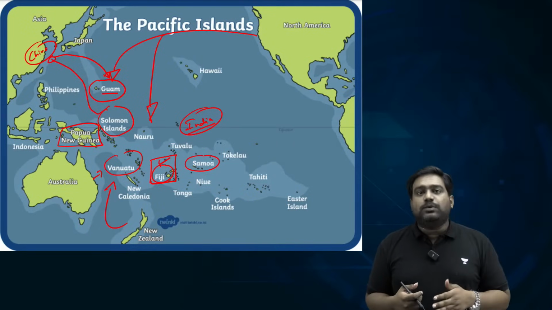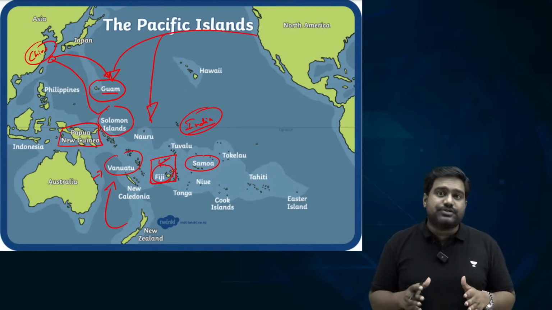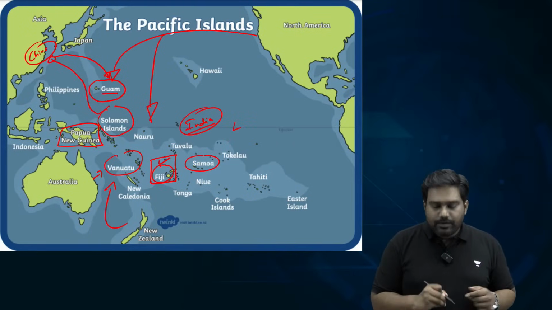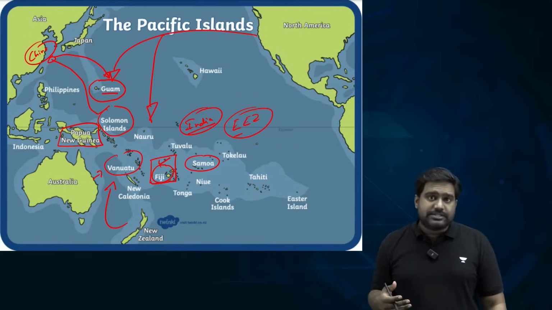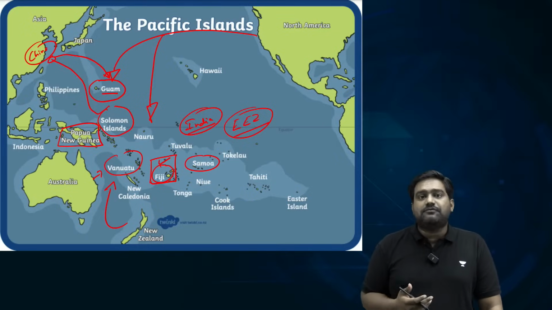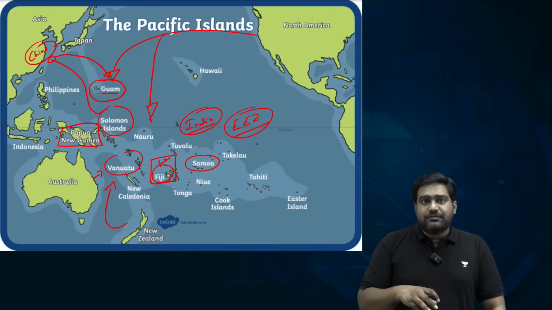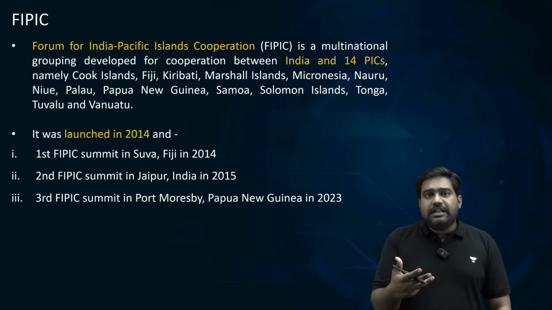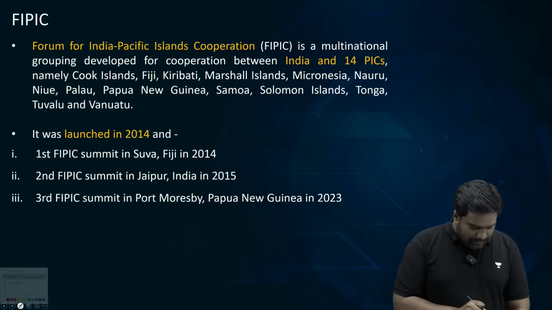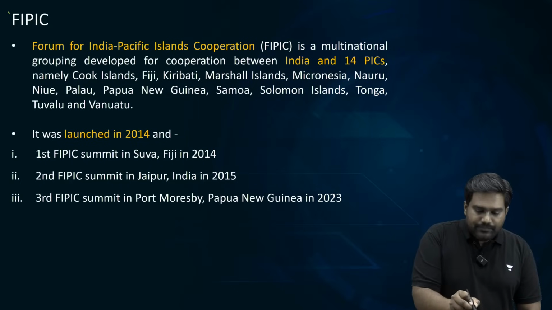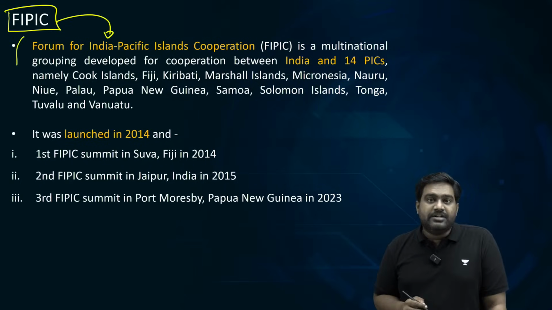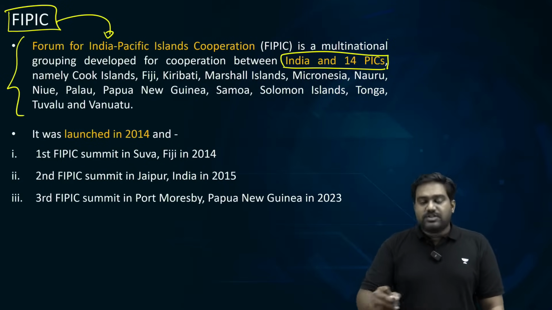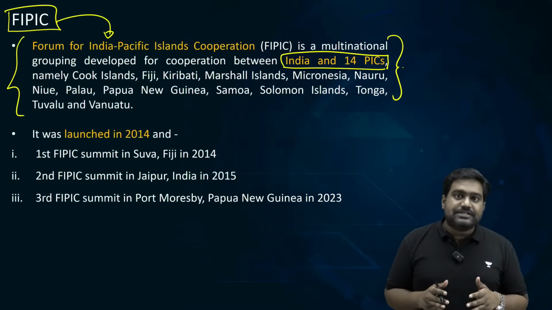So India would also like to compete with these powers because the region is blessed with resources. These small island nations have a very large exclusive economic zone. From hydrocarbons to precious minerals to fisheries, all the resources are found here, and hence the South Pacific is always in focus. So India has stepped up the relations with these countries by establishing a forum called FIPIC, the Forum for India-Pacific Islands Cooperation. It was set up in 2014 and it brings India together with 14 Pacific Island countries.